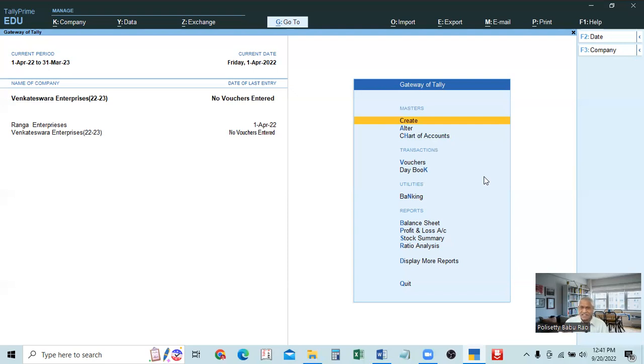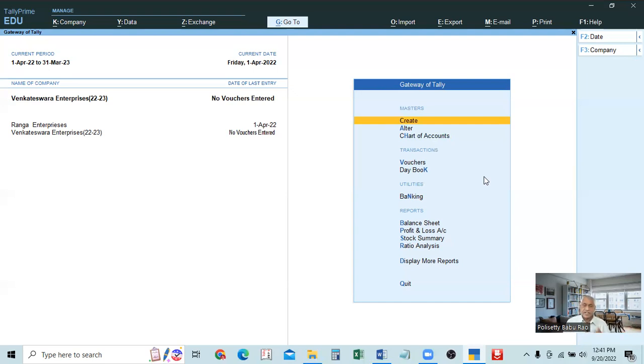Okay, see, just like other accounts, if it is an existing company, all other accounts will be available. If we require any account, that we will create. But in the case of the stock account, it should be created, even if it is an existing company. So the method of entering opening balance is different from all the ledger accounts. This stock account is completely different. That one we have to learn well, and all other accounts or ledgers are the same.